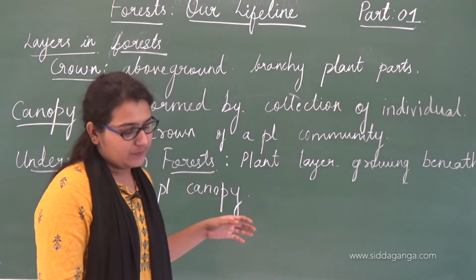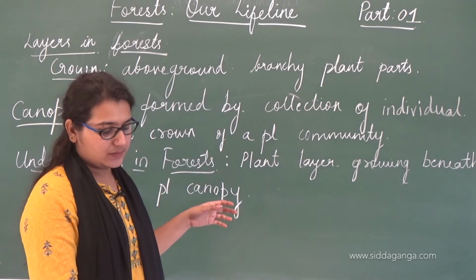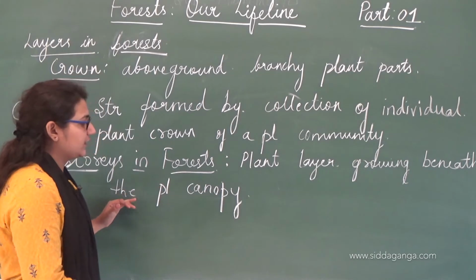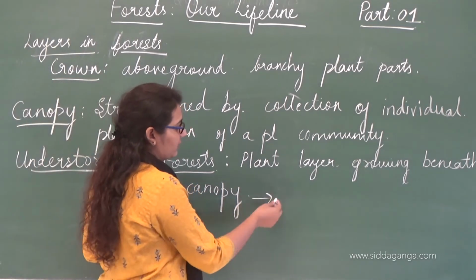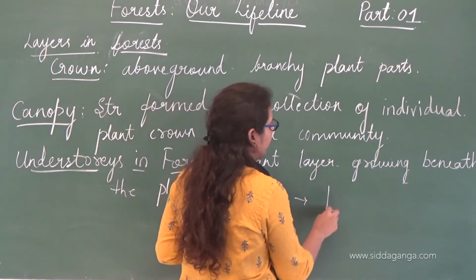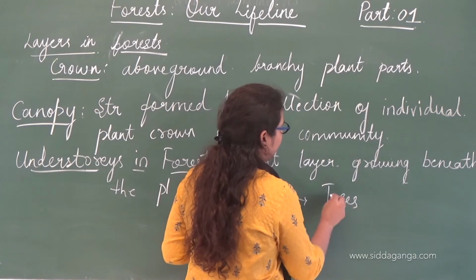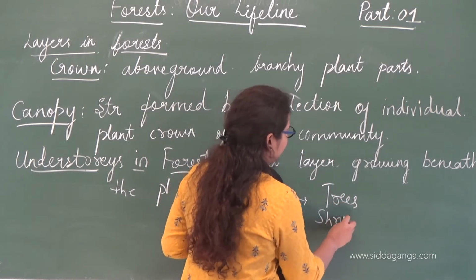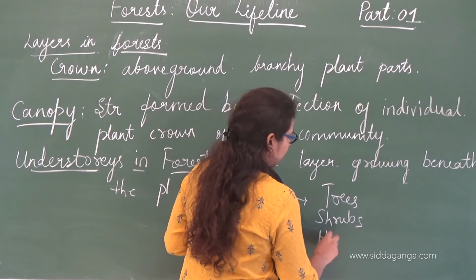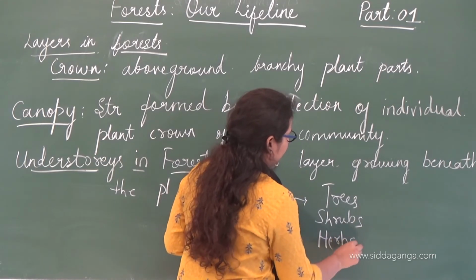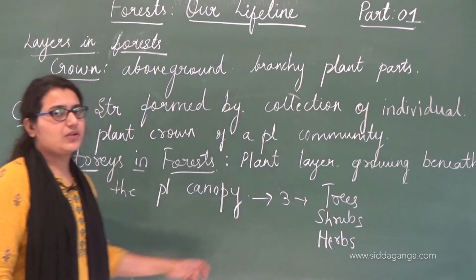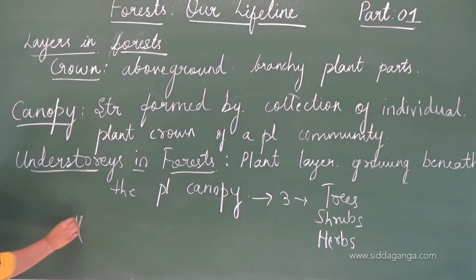These understories have three layers again, three types or parts: trees, shrubs and herbs.